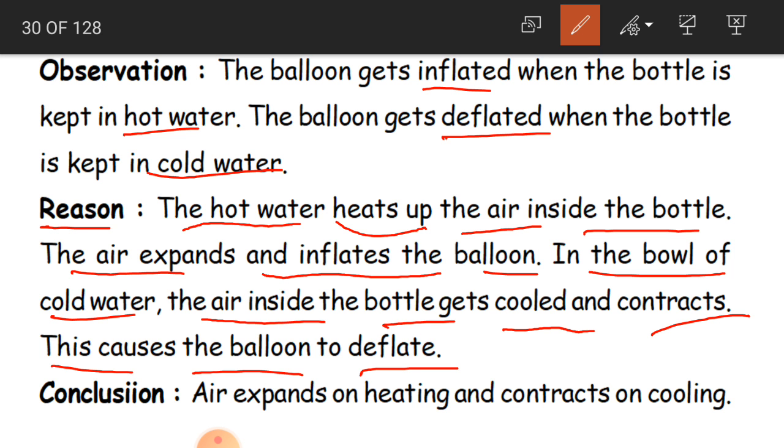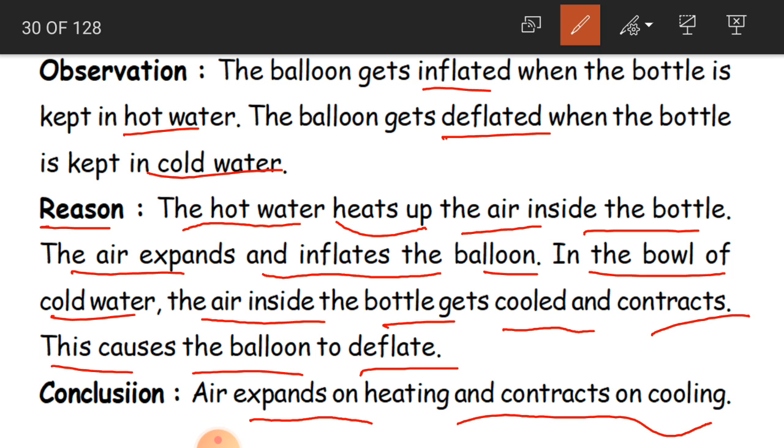And when you come to the cold water experiment, when you keep the bottle in the cold water, the air which is there inside that bottle is going to get cooled and is going to contract. So the balloon is going to be emptied of air or gas. So this is nothing but deflate. Okay children, understood? And what is the conclusion of this experiment? What did we learn? Air expands on heating and contracts on cooling.